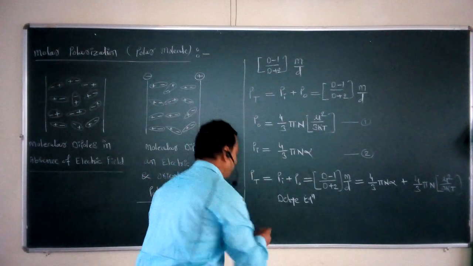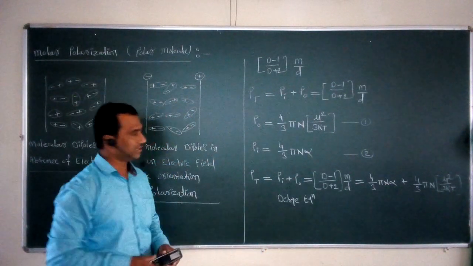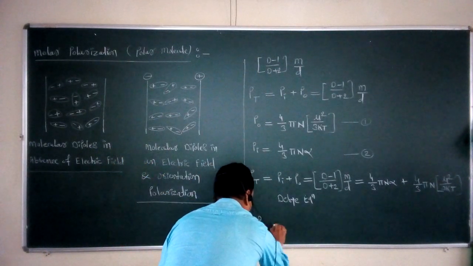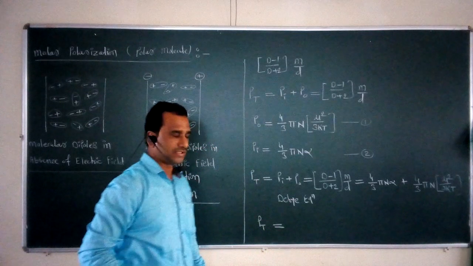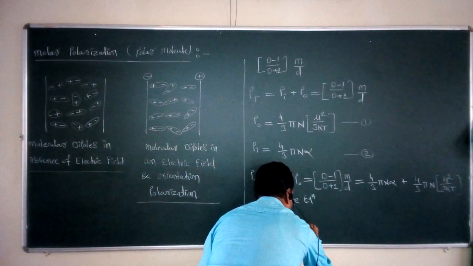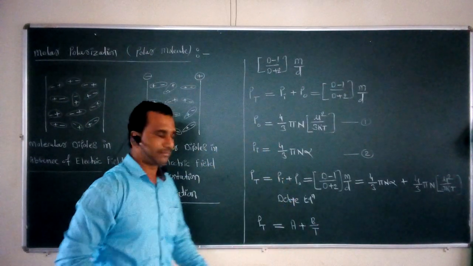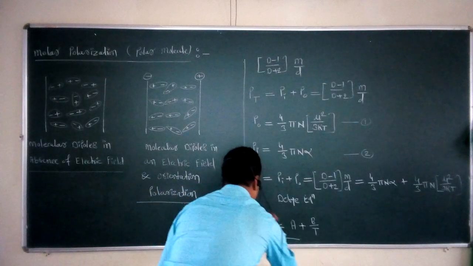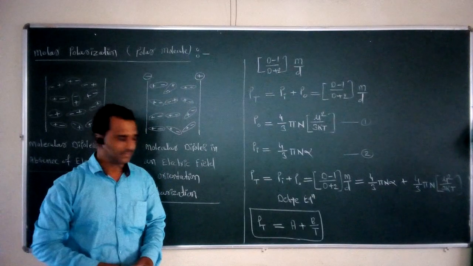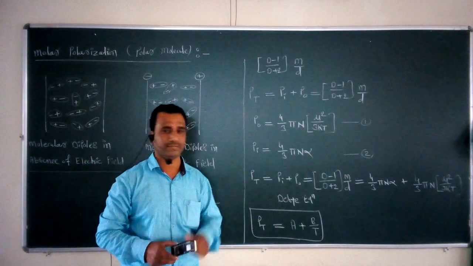So that simplified form is: the total molar polarization, that is PT, is equal to A plus B divided by T. These two constants, A and B, we take to convert this equation into the simplified form.